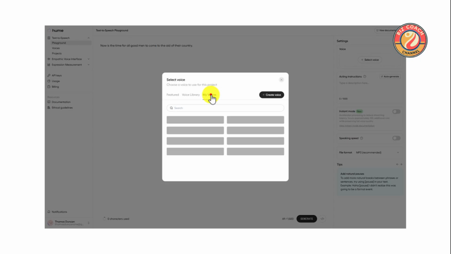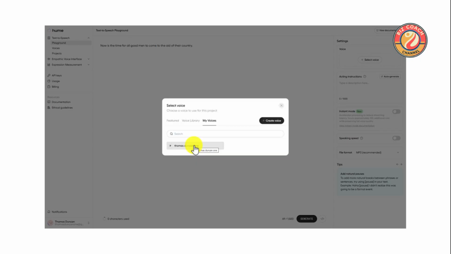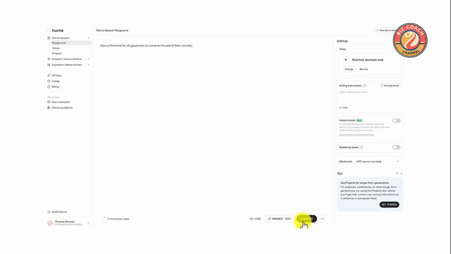Choose the perfect voice for your project. Browse our library to find the one that captures the essence of your message. Select from our featured voices, each offering a distinct emotional profile to enhance your narrative. Preview and test your script to ensure it aligns with your vision. Experience the emotional impact firsthand.